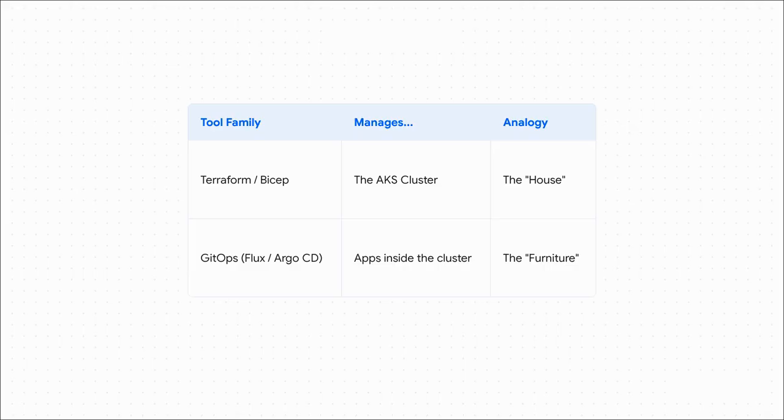I love this analogy. Think of tools like Terraform or Bicep as what you use to build the house itself. That's your foundational AKS cluster infrastructure. Then you use GitOps tools like Flux or Argo CD to arrange all the furniture inside the house. That's all your applications, your services, your deployments. See how that works? They're not competing. They're working together to manage the entire stack, and each one has its own critical job to do.